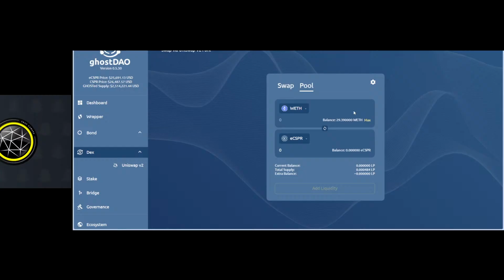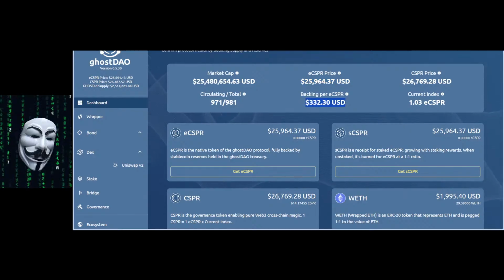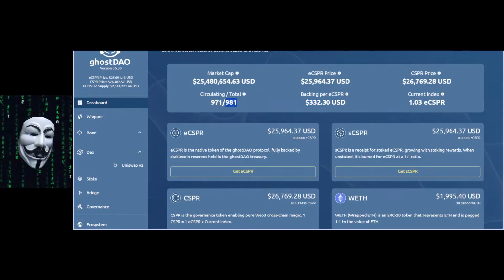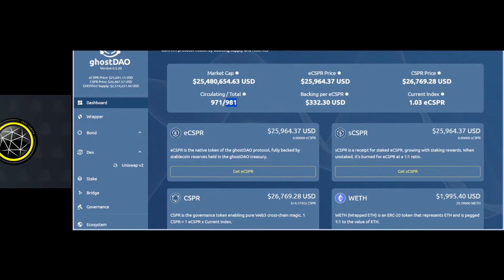Of course, when you're doing this, the price goes up. So during the LP bonds, the price of eCasper is supposed to appreciate even more, while the backend is also increasing. So LP bonds are even better. Now, we cannot do them yet because we don't have enough distribution, because we only have 1,000 eCasper in circulation, and I think only 14 addresses or so control it. Okay, so it's just pretty not good.